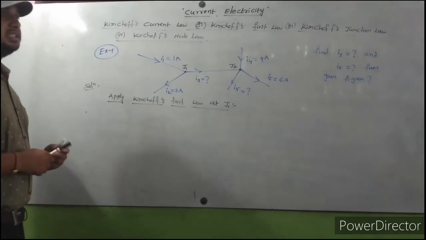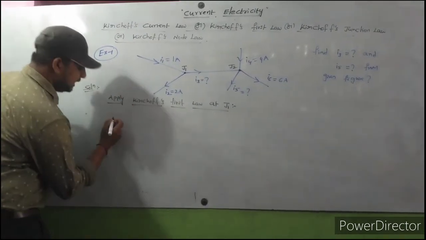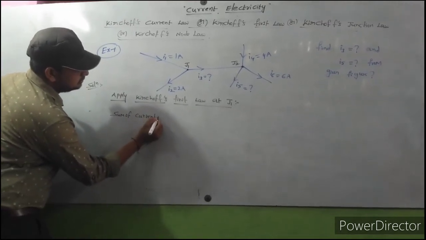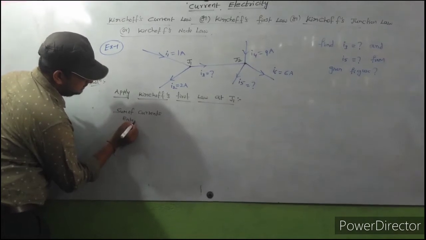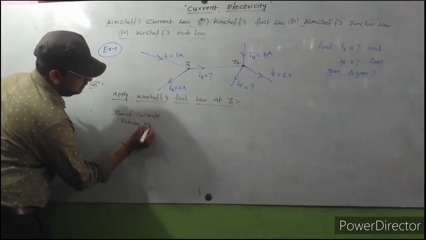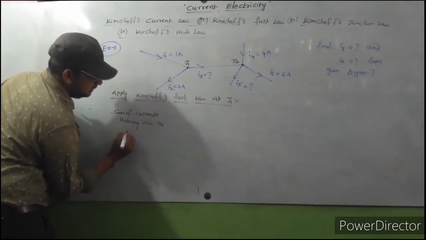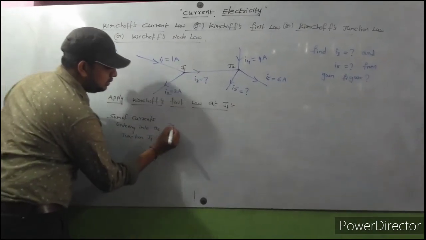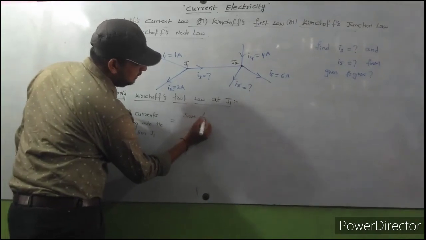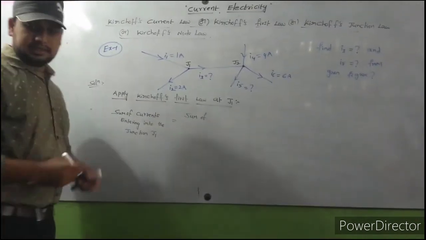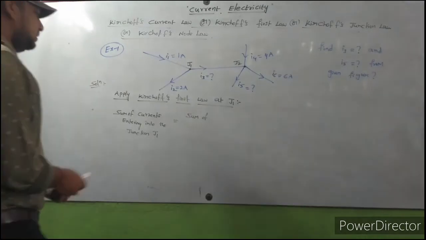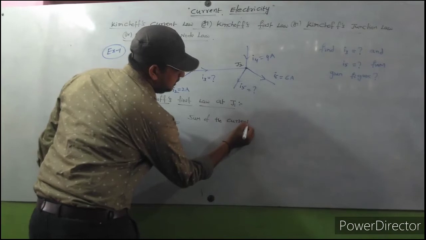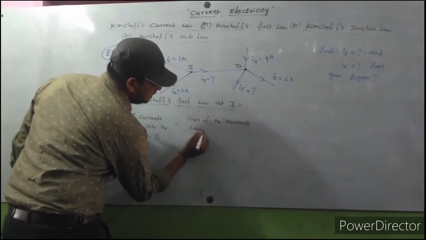From Kirchhoff's first law, you know already, the sum of the currents entering into the junction J1 is equal to the sum of the currents leaving from the junction.